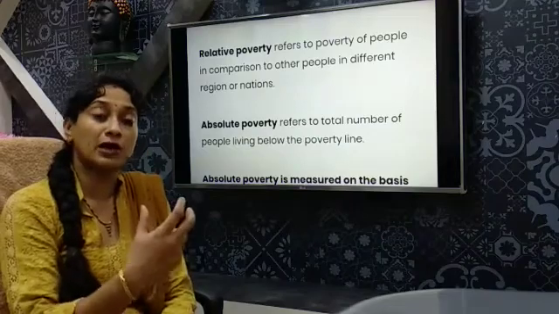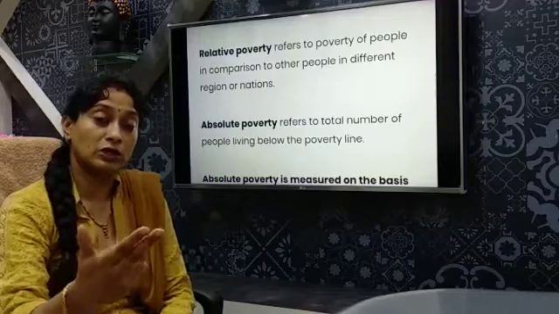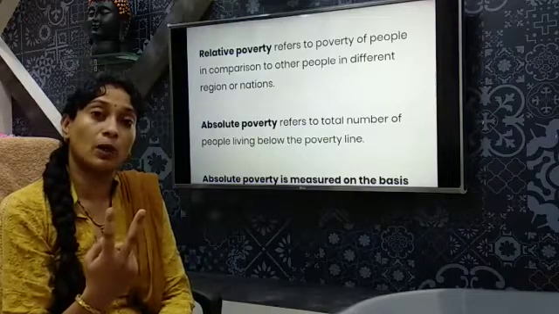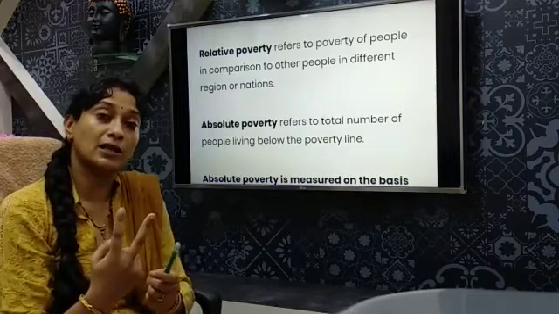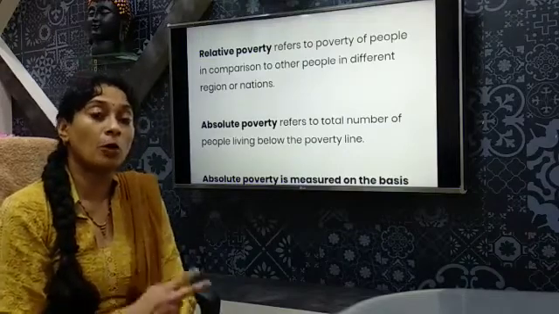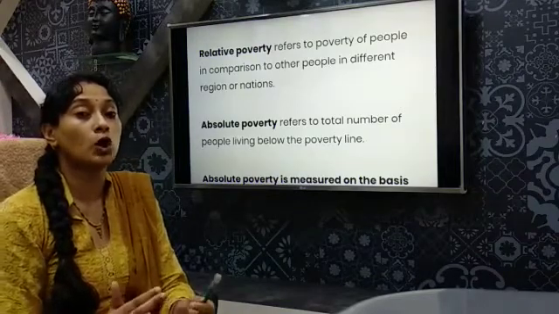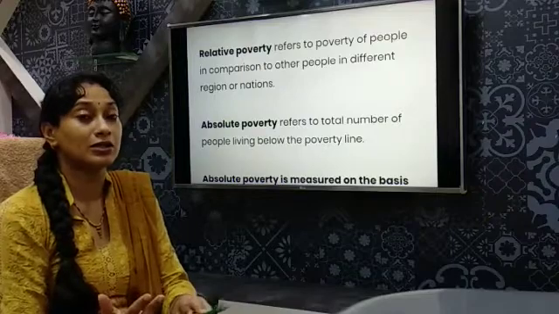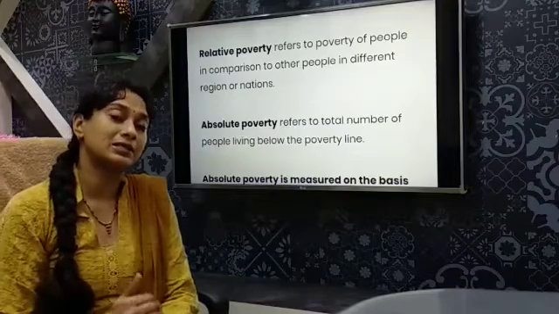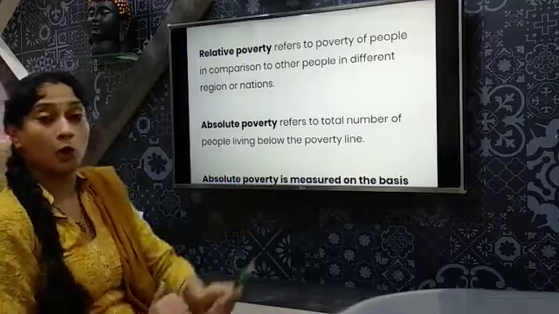For example, if one nation is more poor than the other, we say that this particular nation is relatively poorer than the other. Or when we are comparing two persons and one is more poor, we say that he is relatively poor. So, relative poverty is a concept of comparing the poverty between two or more objects, regions, persons or people. Now the term we are basically concerned with is the concept of absolute poverty.